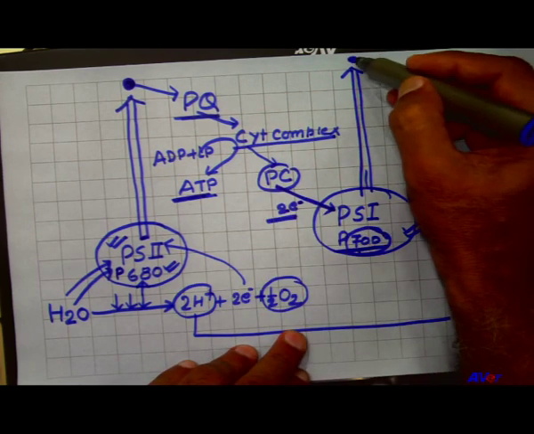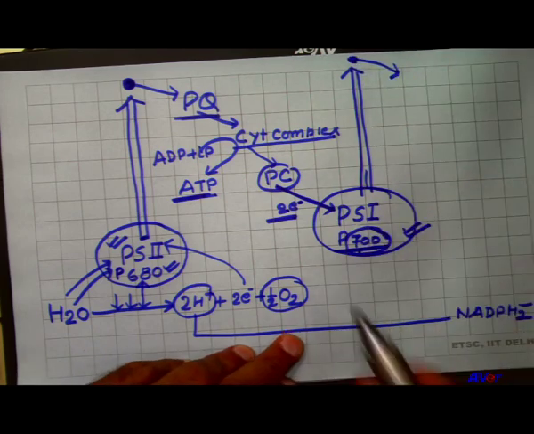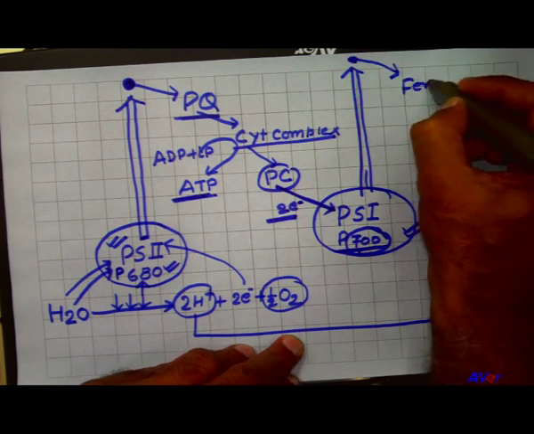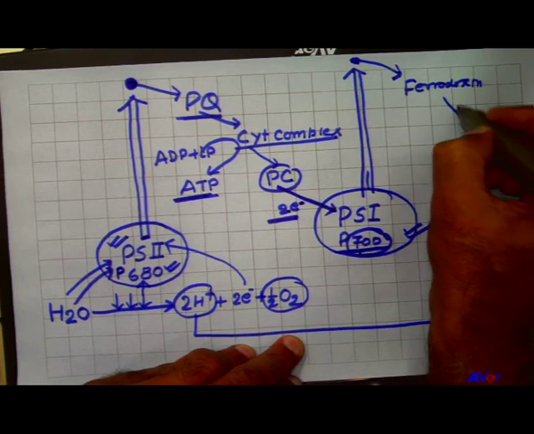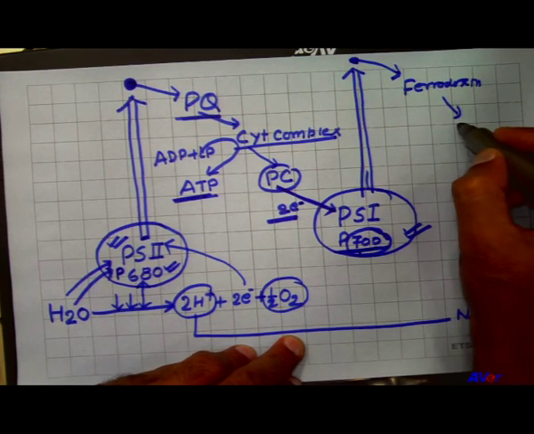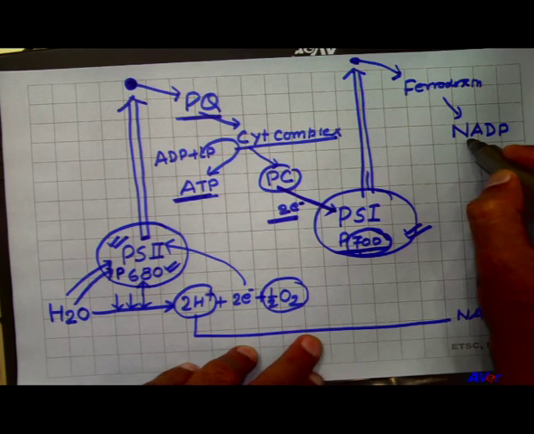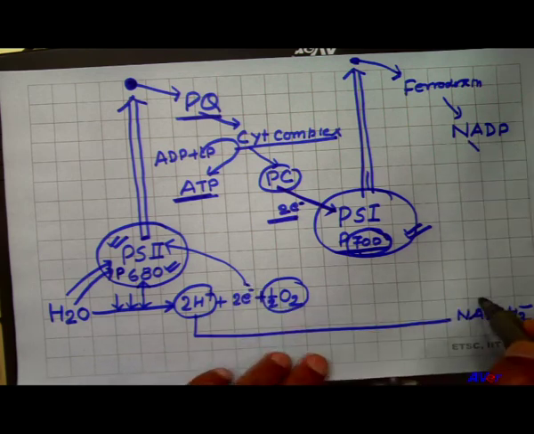Now, the electron which is released from the pigment system 1 is received by pyridoxine. This pyridoxine releases the electron to NADP, and here is the proton.